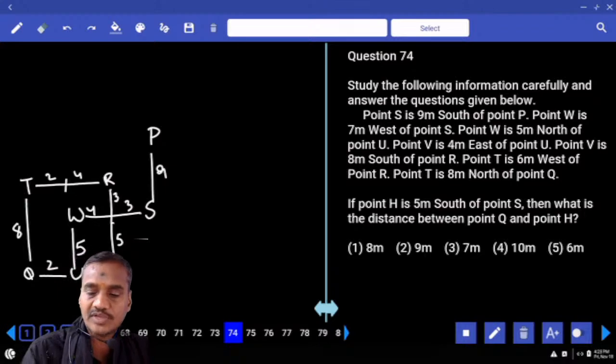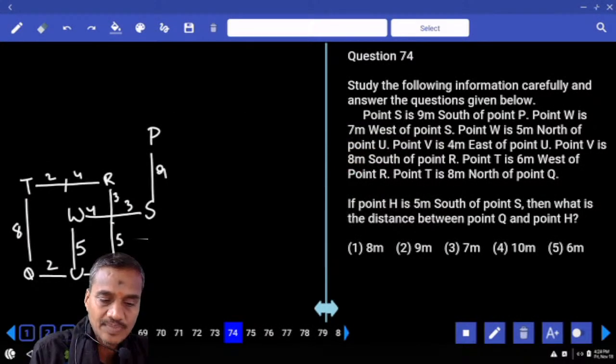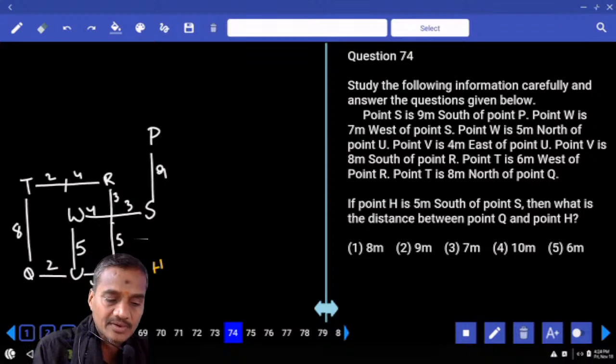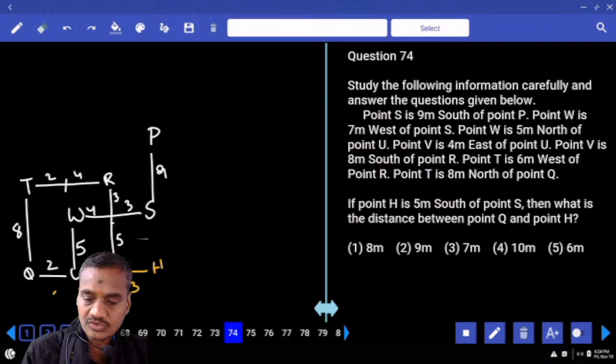And if H is 5 meters to the south of S. Now where is this H? H is 5 meters to the south of S, means H must be here. Then what is the distance between Q and H? Now the distance between Q and H, 2 plus 4, 6 plus 3. The total distance is 9 meters. Choice 2, question number 2.